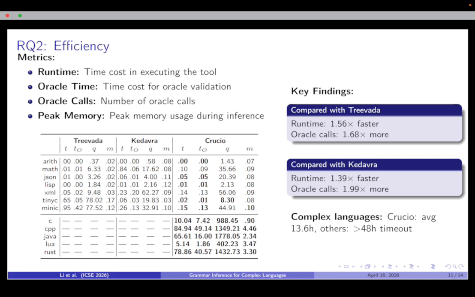Compared with Kedavra, we are 1.39 times faster, but use 1.99 times more oracle queries. For complex languages, Crucial finishes in about 13.6 hours on average, while other methods time out after 48 hours.